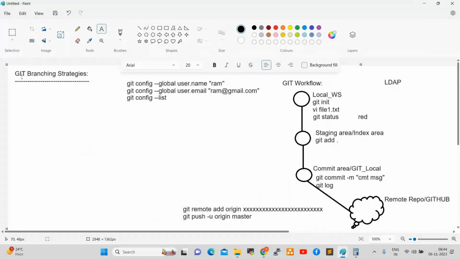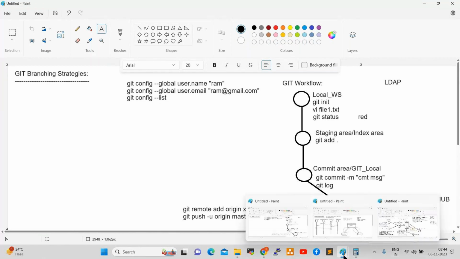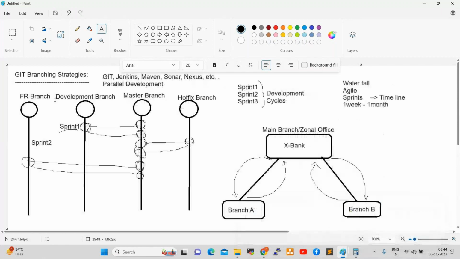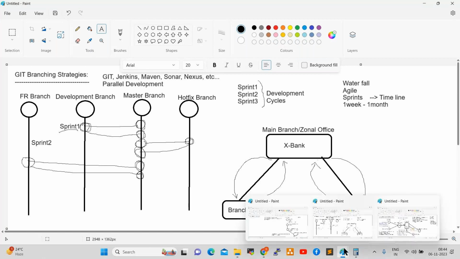See here, Git branching strategies, today's concept. This is the Git workflow. How developers start the development, how they work on the development activity, and as the DevOps engineer, what we will do. This is the Git session that happened today in the 7 a.m. batch. Every tool from Git onwards, first we'll start with Git in DevOps.